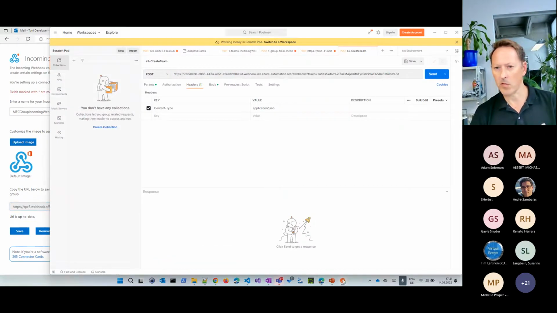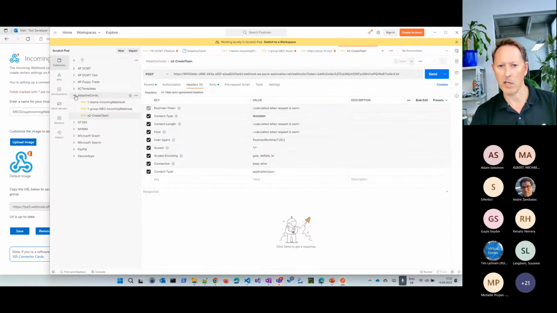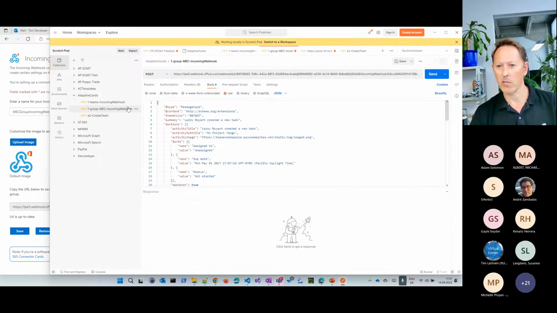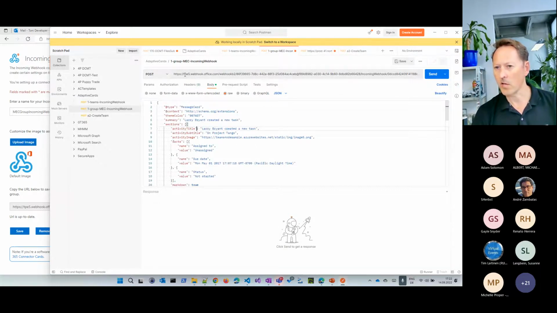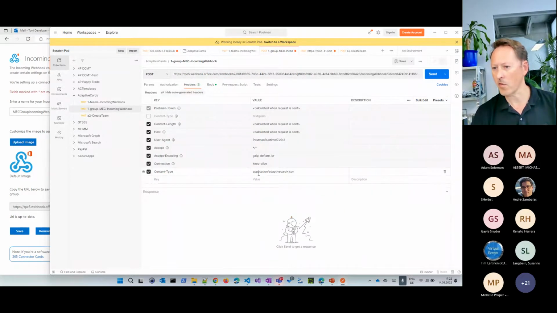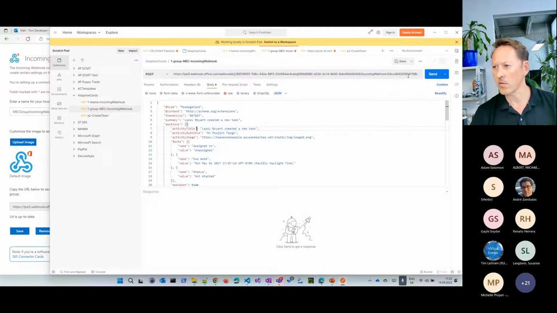So my Postman is already open, hopefully. So there's my collection. So here's my adaptive cards. And here's my incoming webhook. And you can see the type of that card is a message card. And then I simply copied one of the samples from the designers. So this is the webhook I'm currently using. It ends with 9C8. So I sent an HTTP post with that JSON content. That's the only thing which I needed to add. The content type is application adaptive card plus JSON, and the body includes the card.